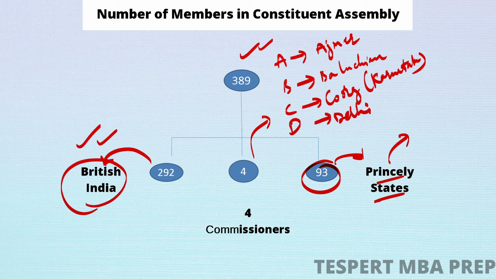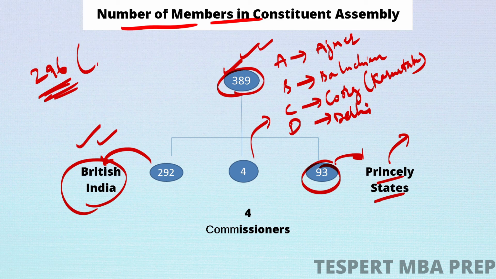Now, if you read some standard books of Indian history, you will come to know that the total number of members of the Constituent Assembly was 296 and not 389 before independence. Before independence, the total members were 296 and not 389. This 296 means 292 plus 4. But what happened to these 93 members which were directly nominated by princely states?